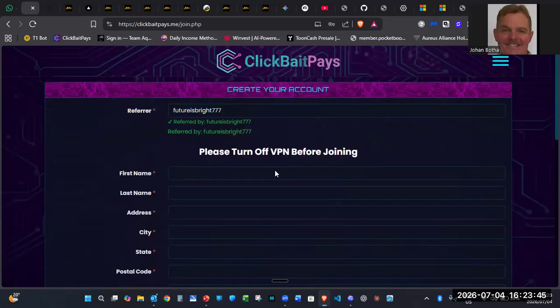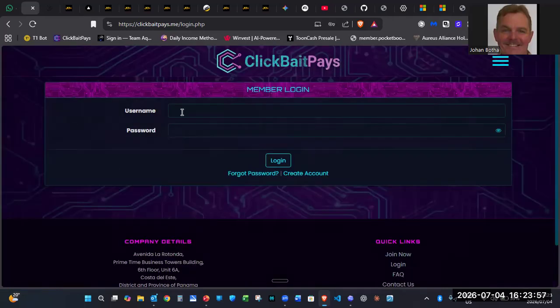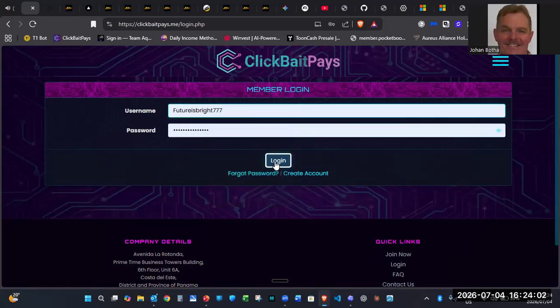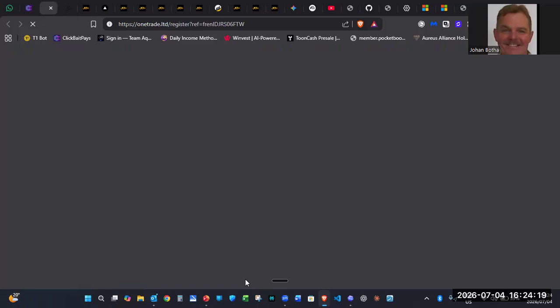When you also do register, you can buy or advertise your own platform or any product basically on this platform as well, and then people will click on those ads. It depends on what packages they are, because every package has different ads that they give you. It will look similar to this. Just take note, when you do click on the ad, it will open in another tab. So I'm going to press on this one just to show you.